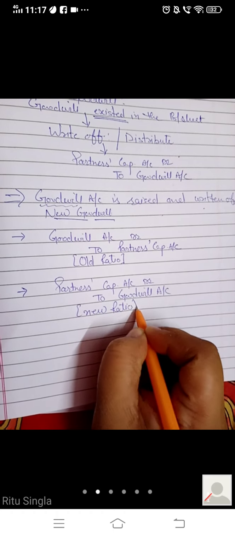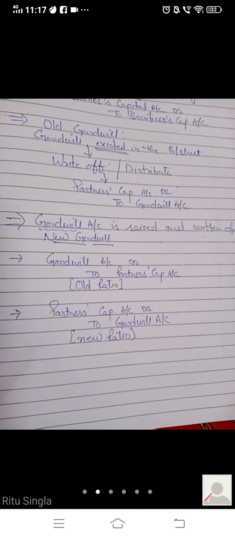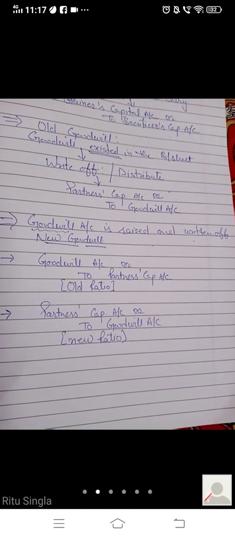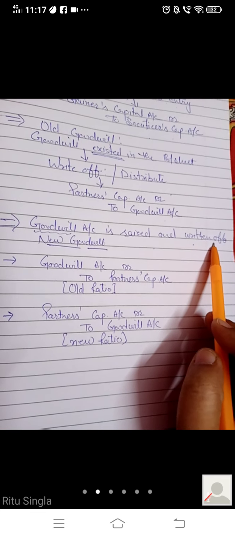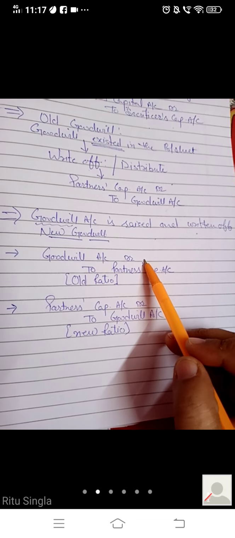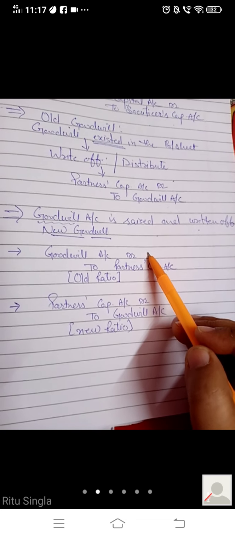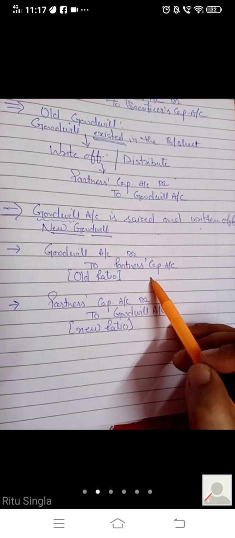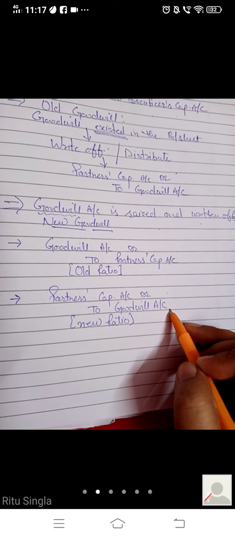Net effect will remain the same as gainers to sacrificer. But if the situation says the treatment of goodwill through raised and write off of goodwill account, in that case we create goodwill, we are creating an asset, then we'll debit partners' capital account, and in the next entry just write off the same amount of goodwill.